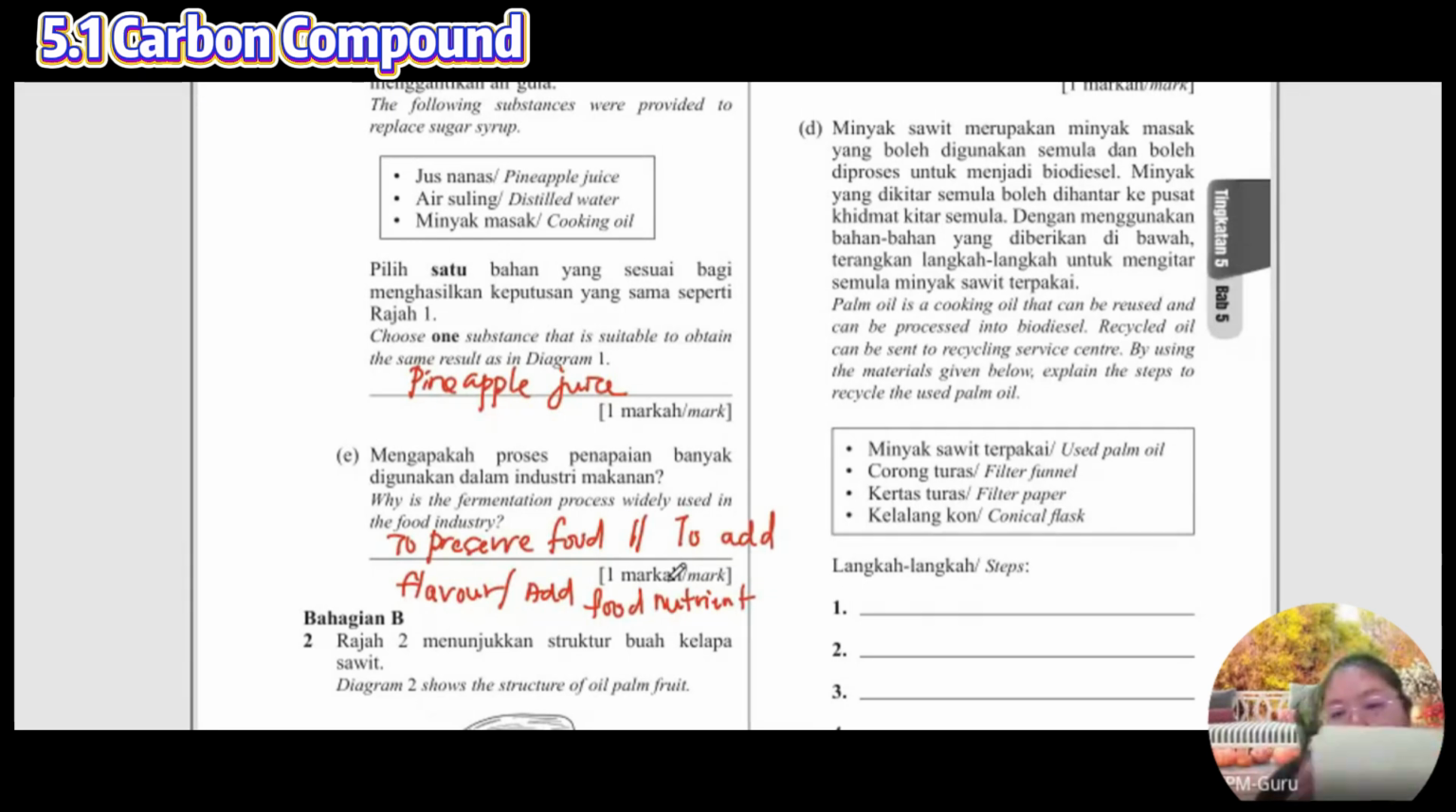Tomorrow should be palm oil and also fats, 5.4 and 5.5, so we can complete chapter 5. Please do some notes for your chapter 5 in your green book. Do the notes, let you understand what you write.